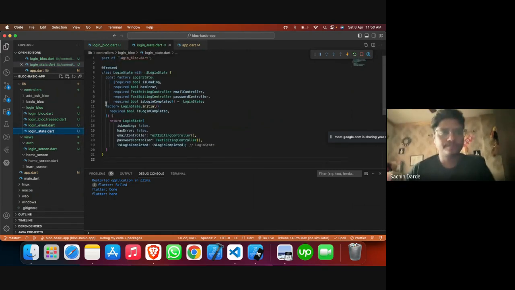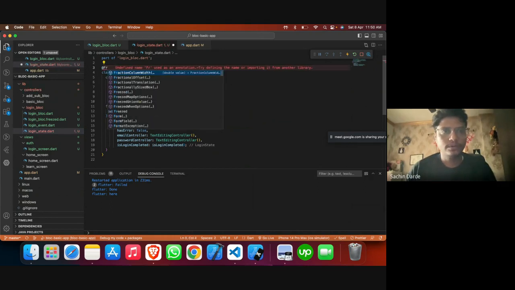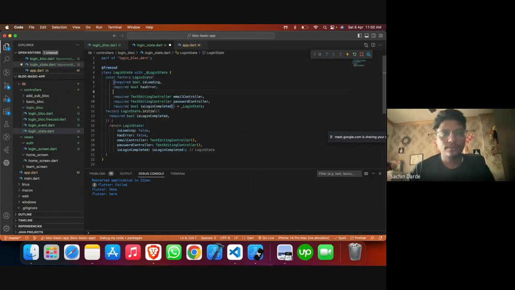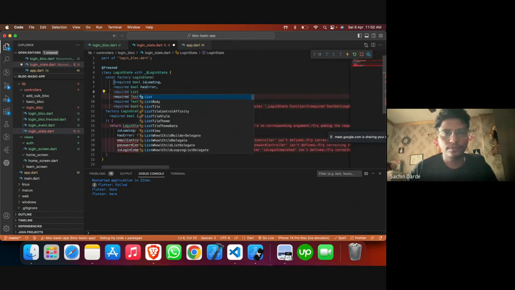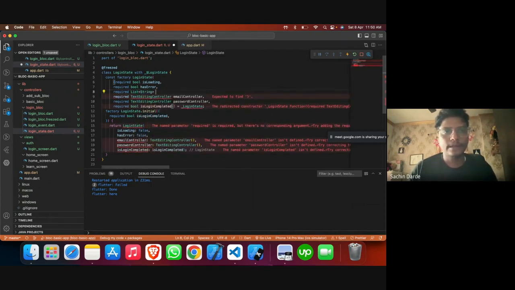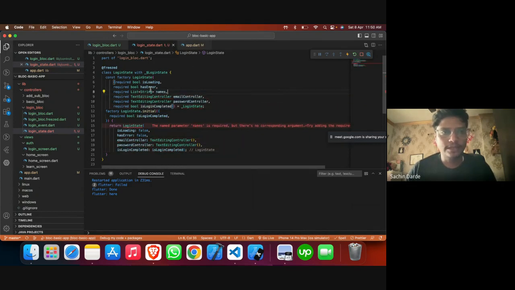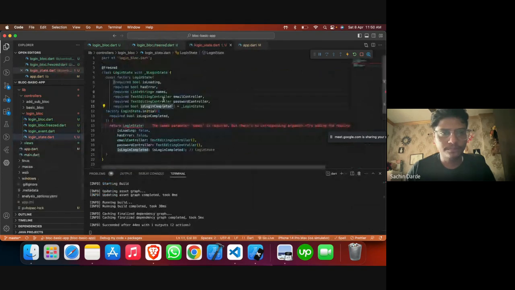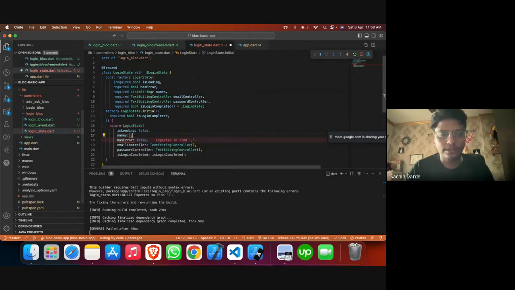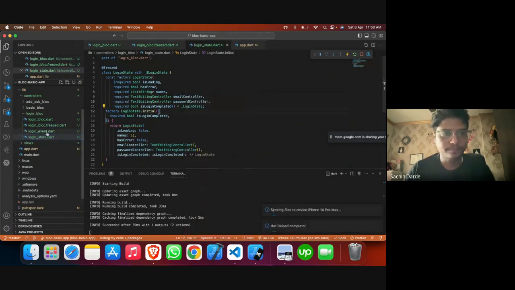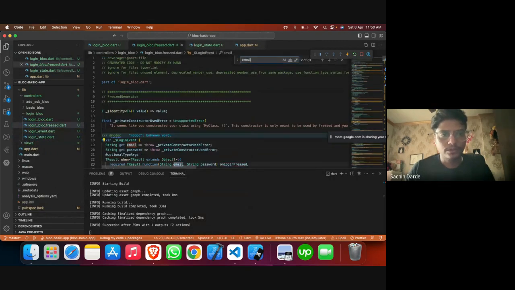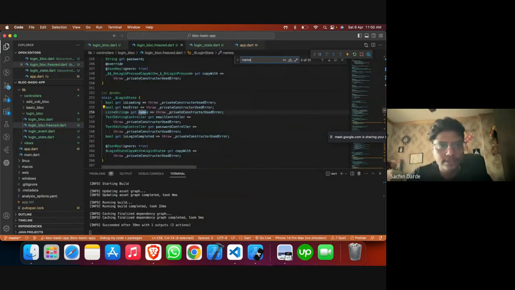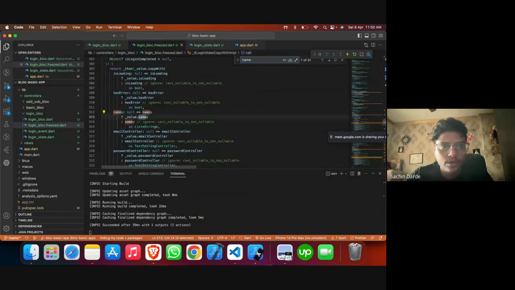So let me have one example. Okay, let me have one list here, let's say a required list of strings, and let's say names. As soon as I save this, the freeze package will of course make this particular list for us within the freeze. So let's go through that and see what it created for us. As you can see, it created a list called names, correct?